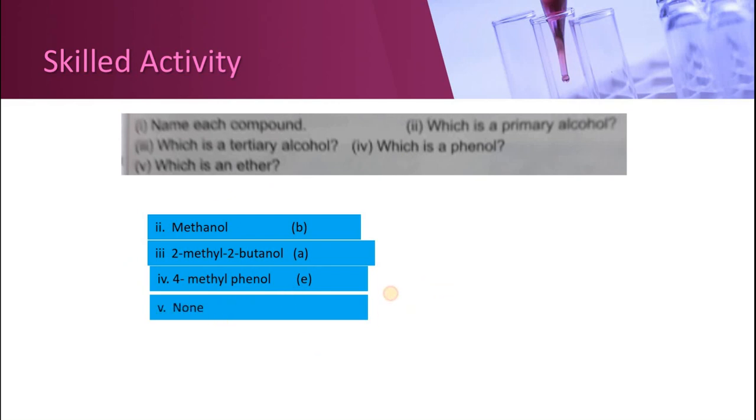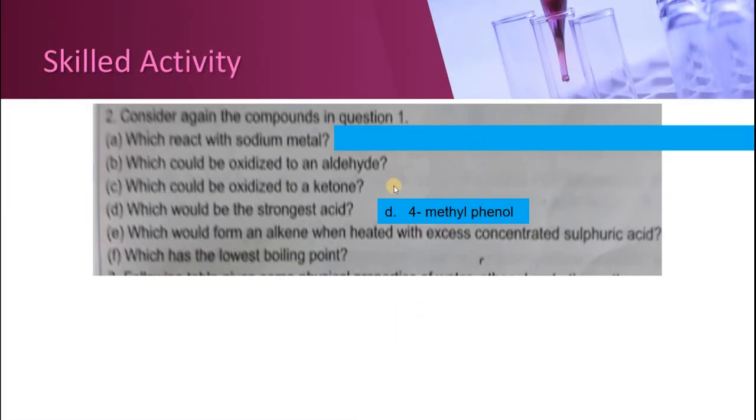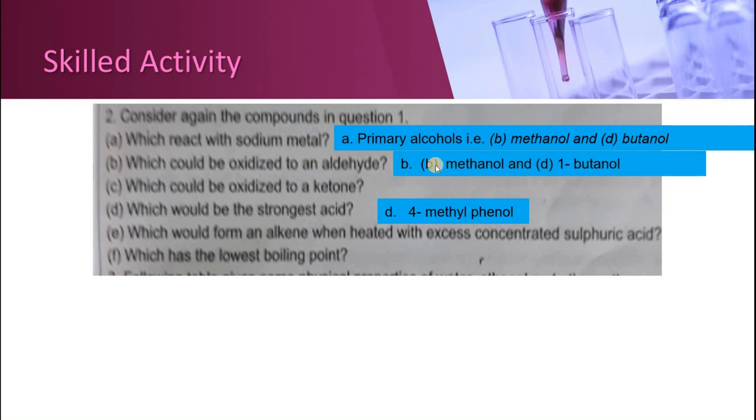Okay, next question is, consider again the compounds given in question number 1. Which one will react with sodium metal? Primary alcohols, that is option B methanol and option D butanol, both of them will react with sodium metal. Which could be oxidized to an aldehyde? B, methanol, and D, 1-butanol, both can be oxidized to an aldehyde. Which could be oxidized to a ketone? C option, that is the secondary alcohol, can be oxidized to a ketone.